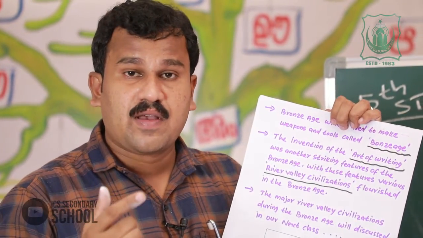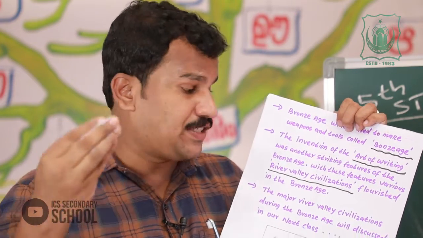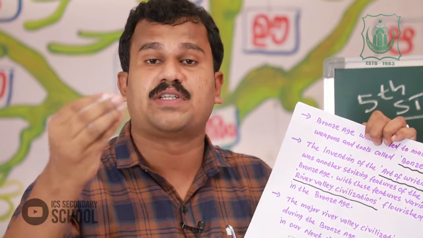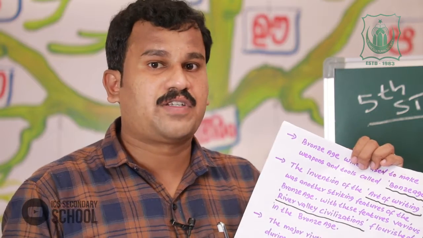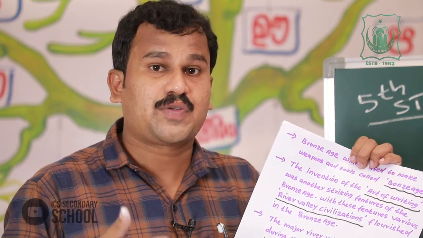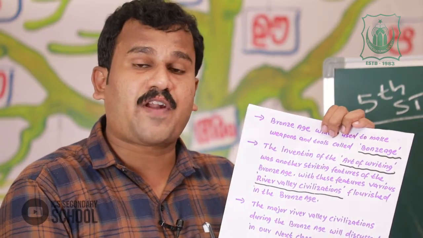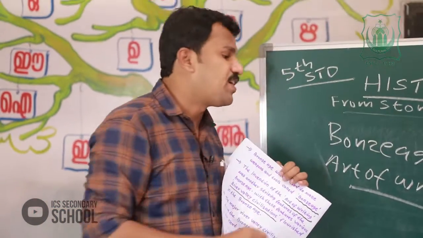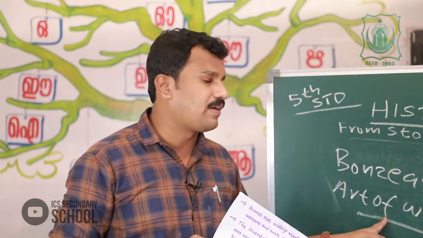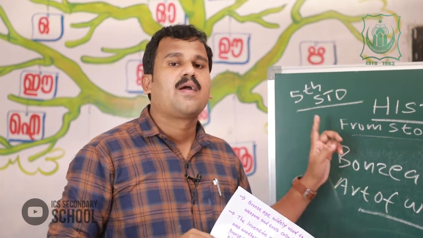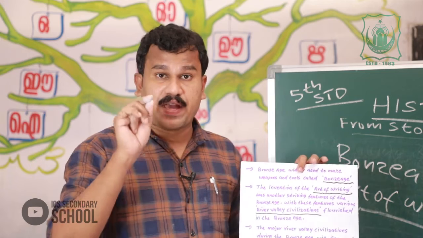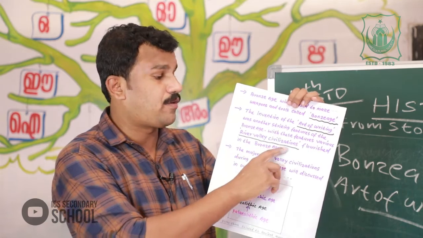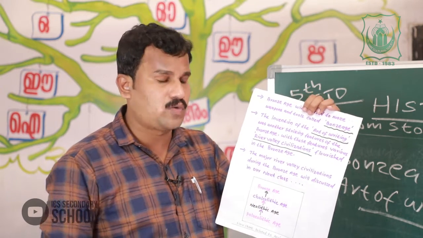With these features, various river valley civilizations flourished in the Bronze Age period. With these features, what features? The invention of art of writing. Art of writing was another striking feature during Bronze Age period. With these features, various river valley civilizations developed and flourished during Bronze Age period.